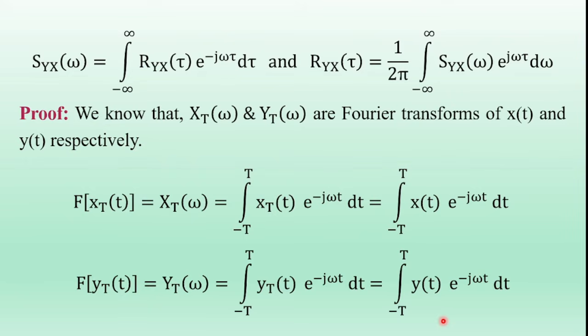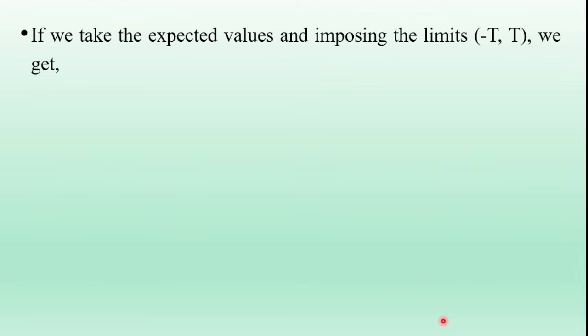And this is the definition of the Fourier transform of the signals x of t and y of t. If we take the expected value and impose the limits minus capital T to plus capital T, we get